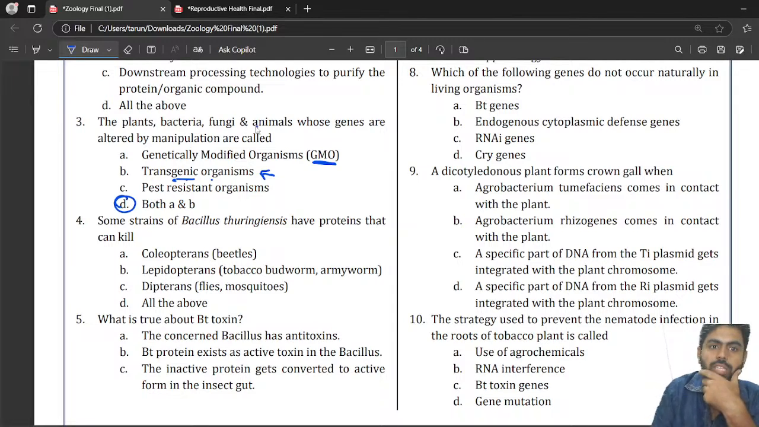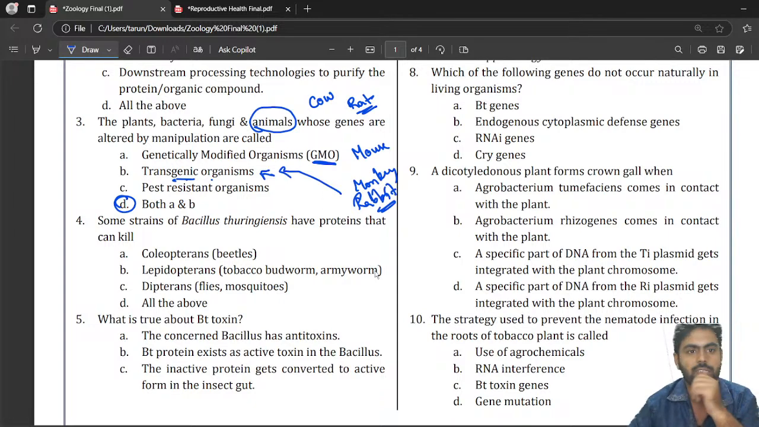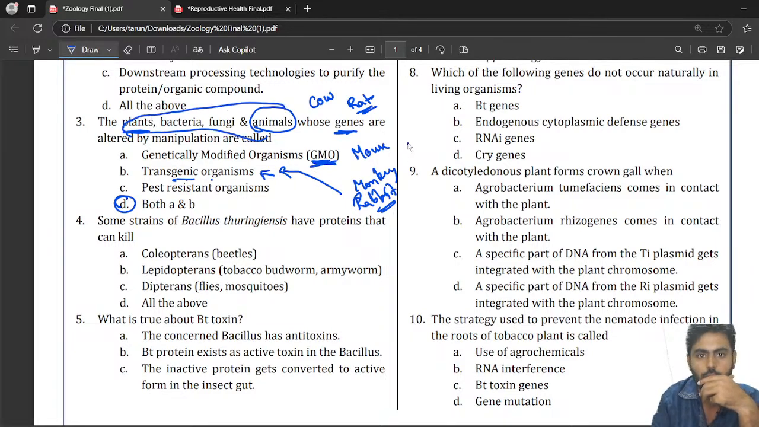Why? Because here animals are mentioned. When we manipulate an animal, for example a cow, the gene of a rat, a mouse, a monkey, or a rabbit, they come under transgenic animals, right? We are altering genes. And plants also, if we modify them, are genetically modified organisms. Animals also, if we manipulate them, are genetically modified organisms. So they come under both genetically modified organisms and transgenic organisms. So both A and B will be the correct answer.